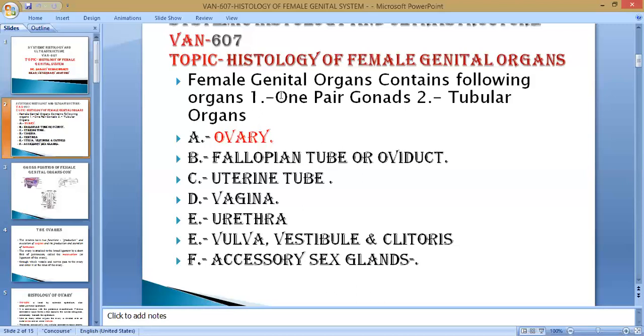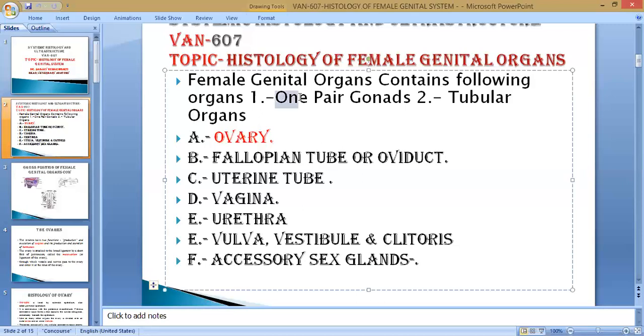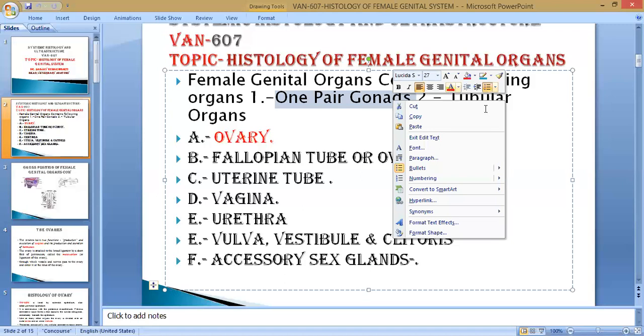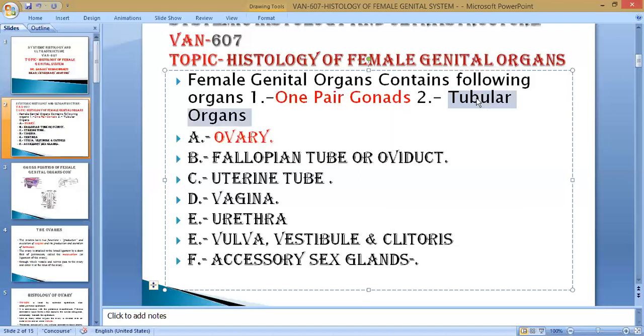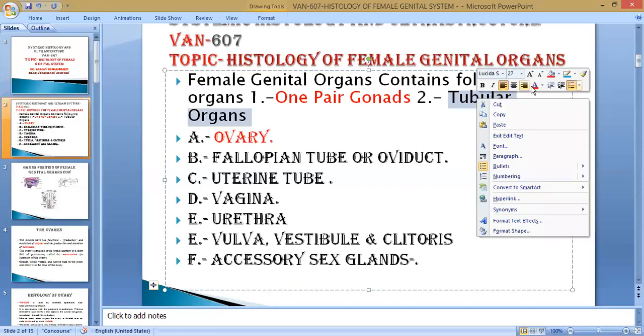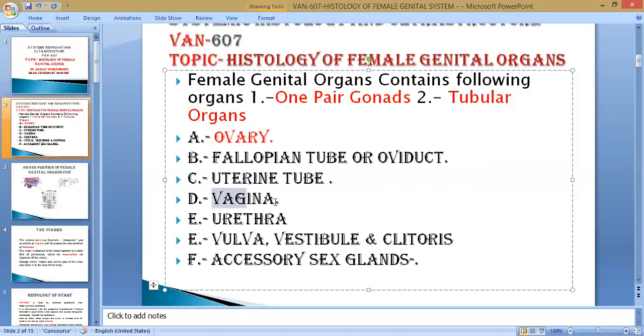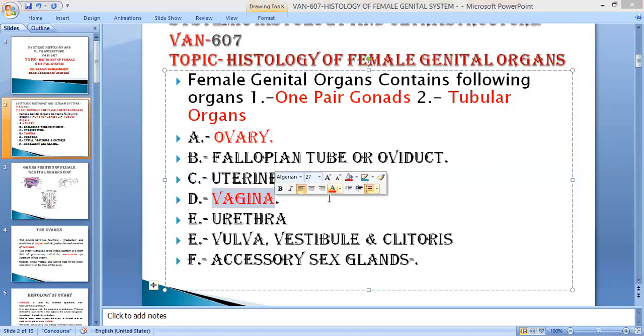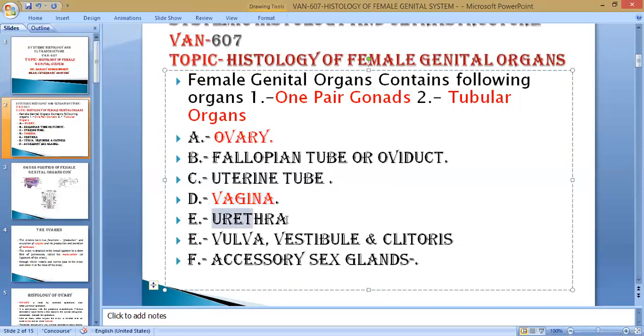But here, one pair of gonads, which are exocrine and endocrine in function, is located inside the body; that is the ovary. Another part is the tubular organ for the transportation of ovum. The terminal part, the vagina, is only reproductive. Some part is considered part of the urogenital system, both urinary and genital; that is the urethra.